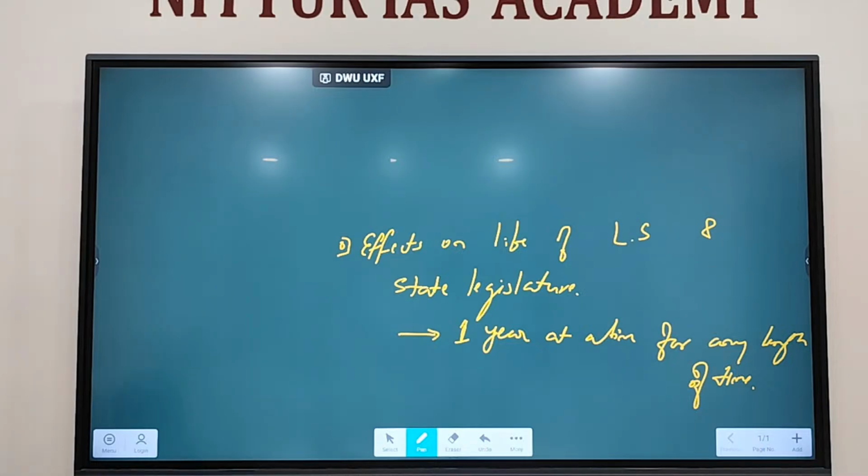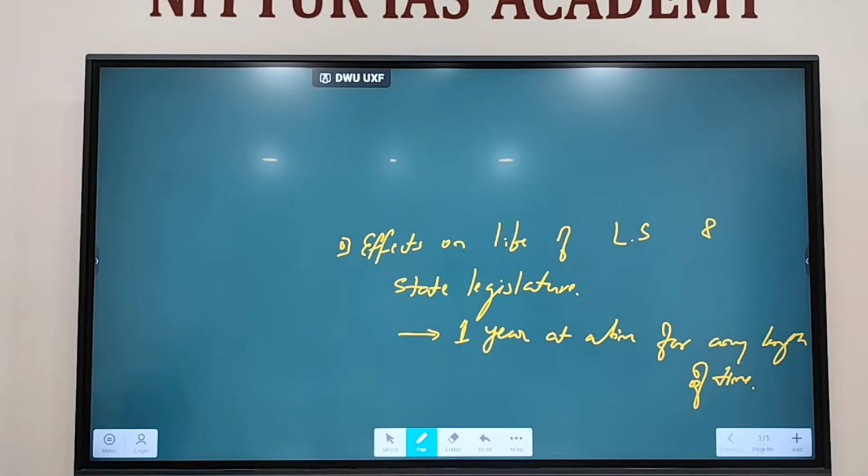It can be extended by 1 year, till next September, because when national emergency is in force it can be extended 1 year at a time. Once next September comes, if national emergency is still in force, then it can be extended for another year, then again for another year. Like that, it can be extended for any length of time, but 1 year at a time.